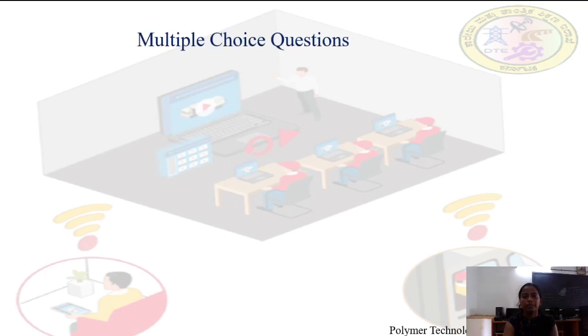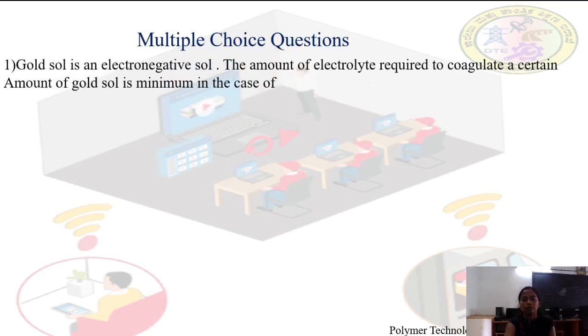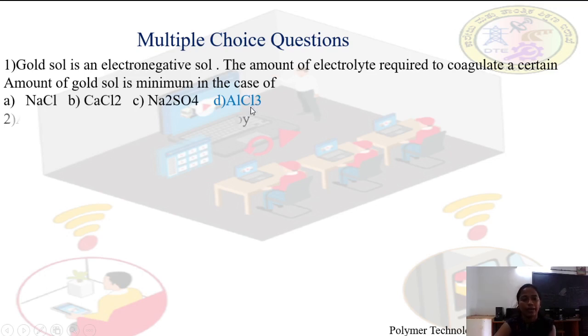Let's discuss some multiple choice questions. Gold sol is an electronegative sol. The amount of electrolyte required to coagulate a certain amount of gold sol is minimum in the case of: A sodium chloride, B calcium chloride, C sodium sulfate, D aluminum chloride. Answer is aluminum chloride.